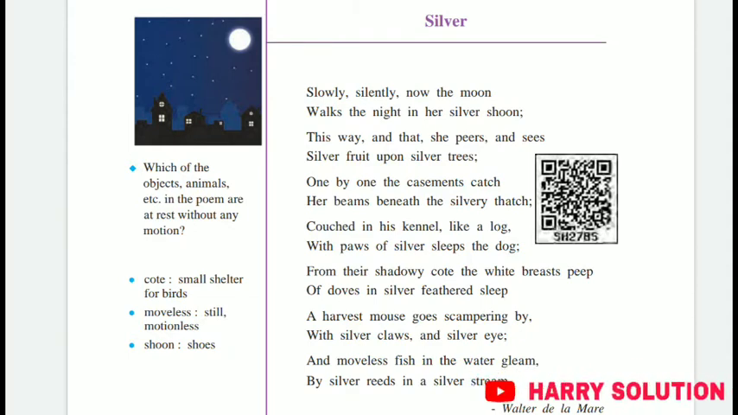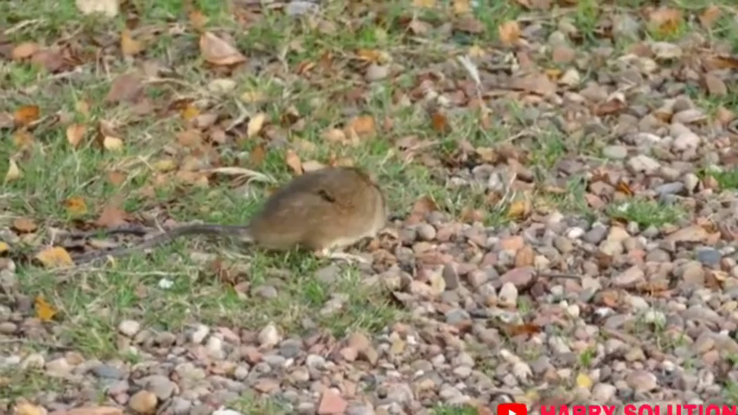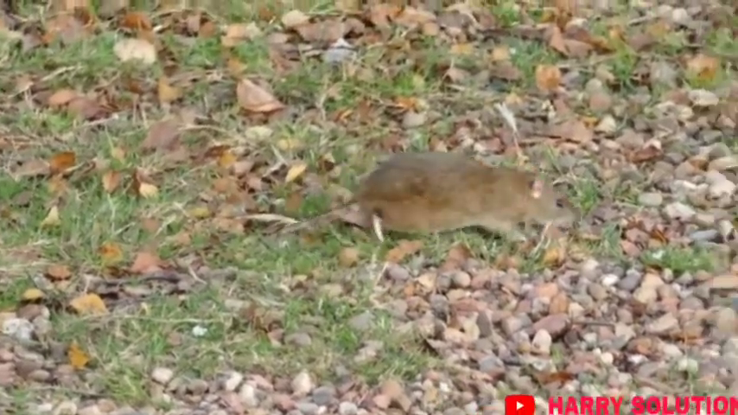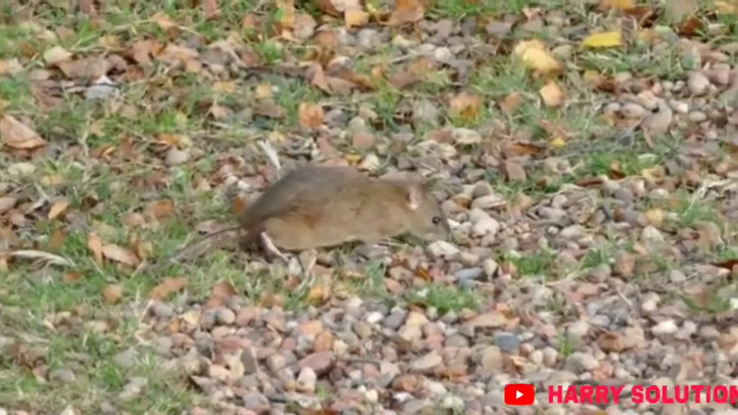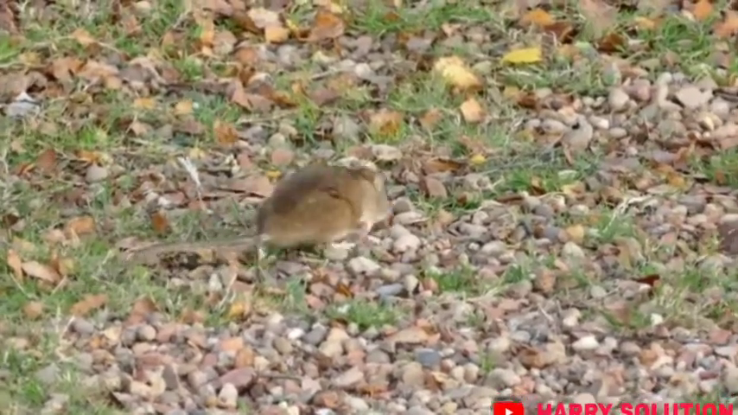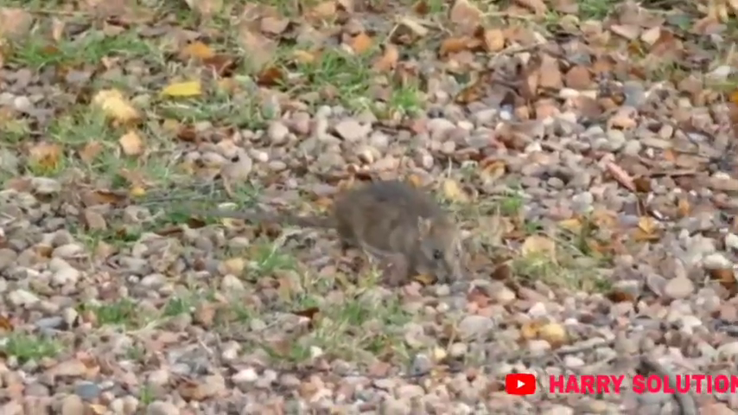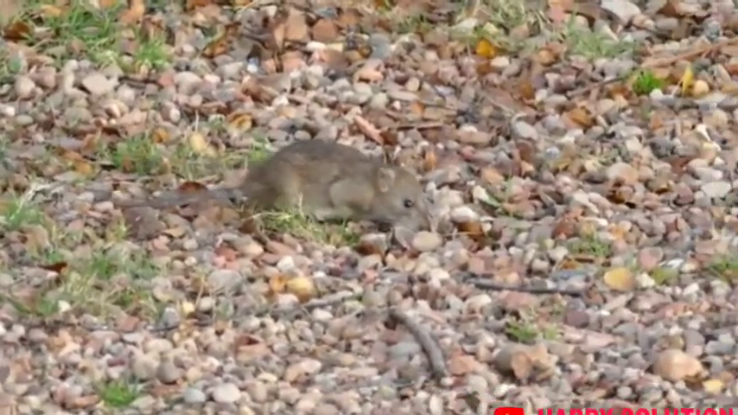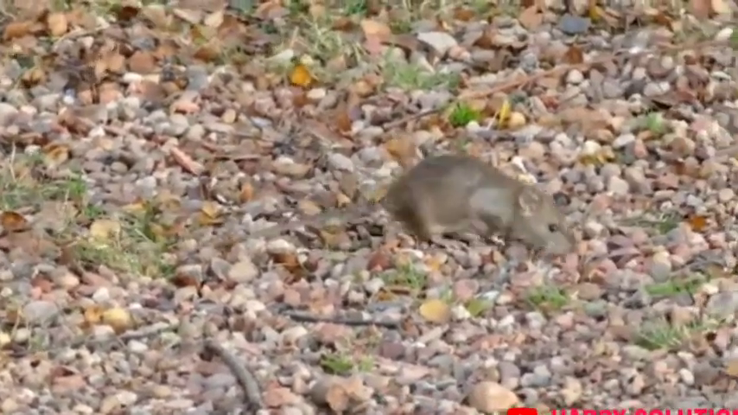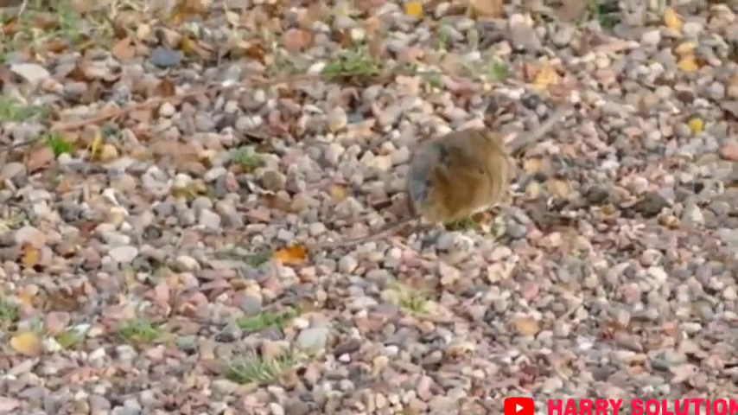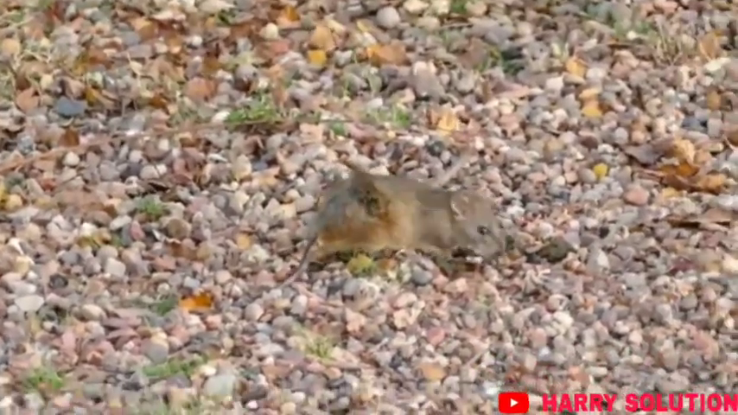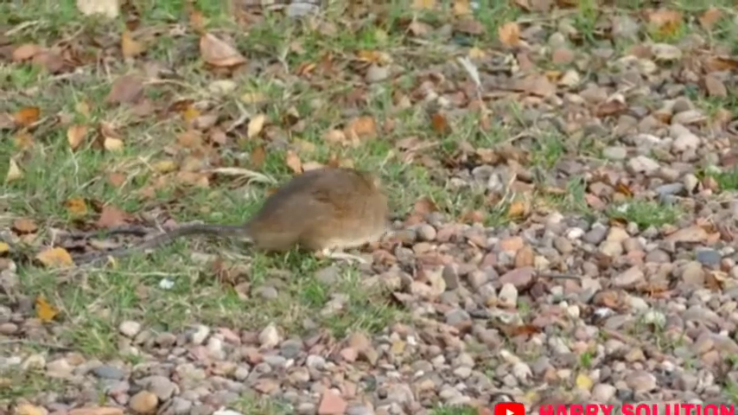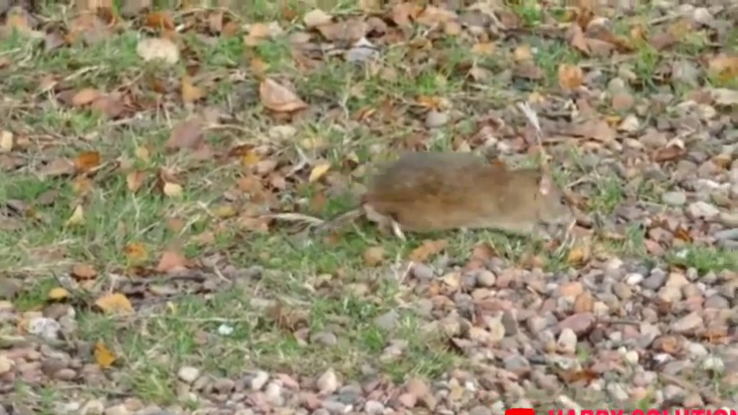A harvest mouse goes scampering by with silver claws and silver eye. Okay, now harvest mouse means mouse in the fields. Scampering means running with quick and short steps. It runs very quickly, or it uses its short steps. Claws means toes of a bird or an animal. When they stand on their toes, it means they are standing on their claws.